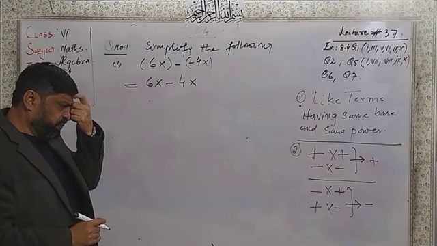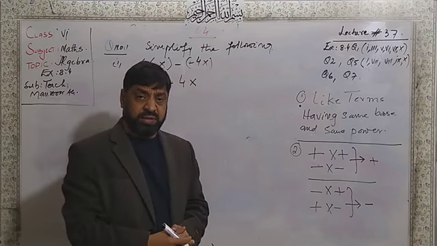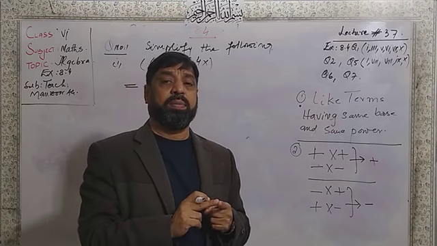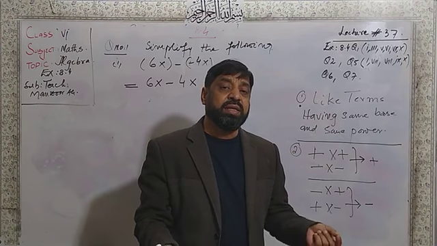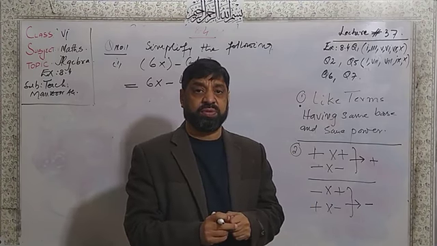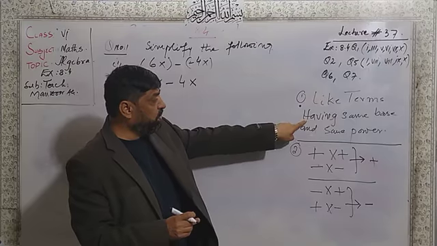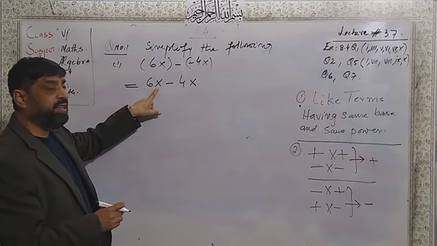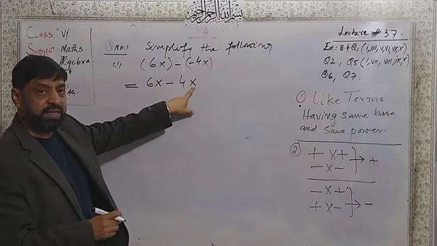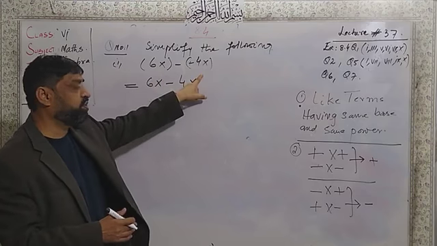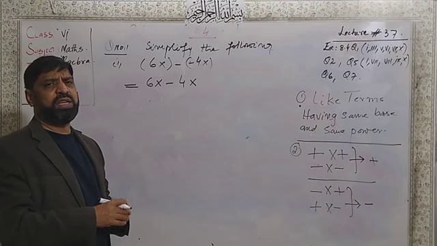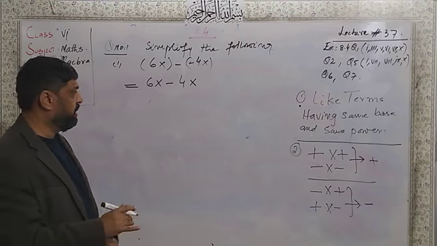Now, I told you addition or subtraction, only these two binary operations are possible when we have the like terms. Like terms, I told you, same base. Here base is x, here base is x. They have the same base, here power is 1, here is also power 1. So we can do the addition and subtraction.